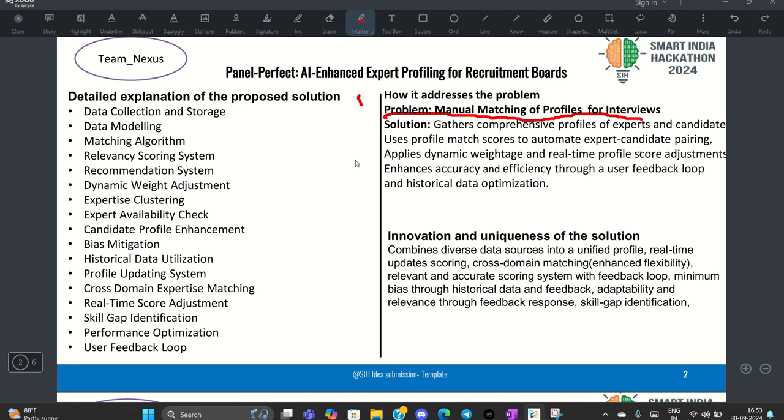Let's consider an example. First, we will go through an example. After that, we will go through the detailed explanation of the proposed solution. So in our example, Arjun, a candidate with a bachelor's degree in electrical engineering, is applying for a position, and Dr. Sharma, an expert with a PhD in electrical engineering, is being considered as an interview panelist.